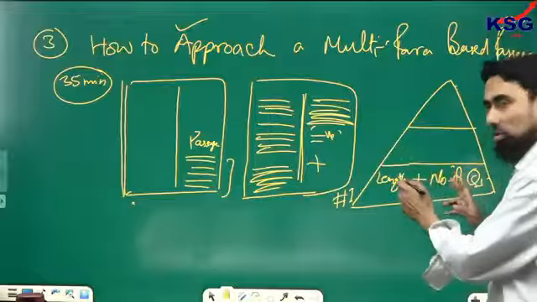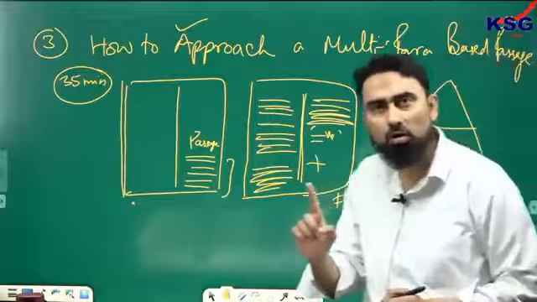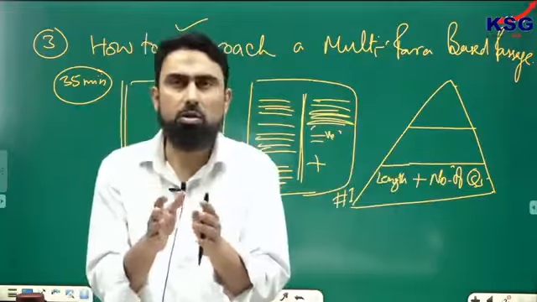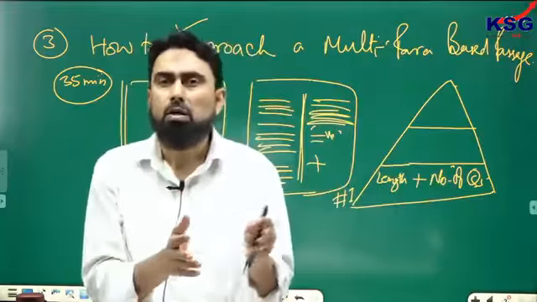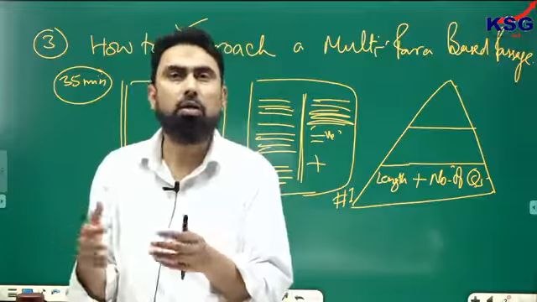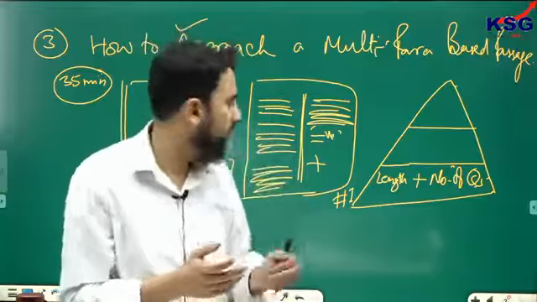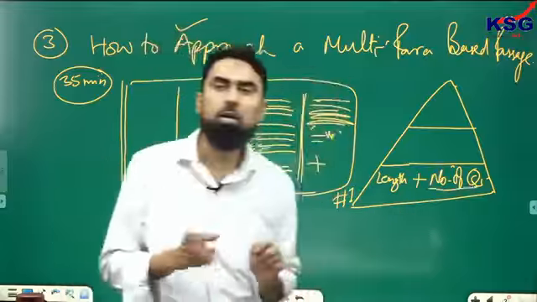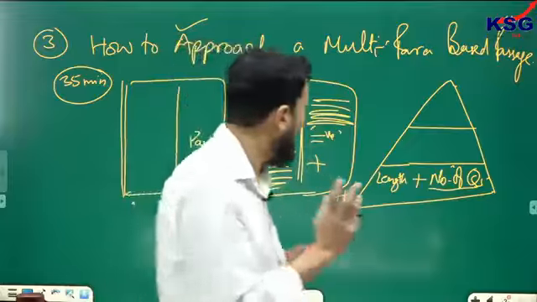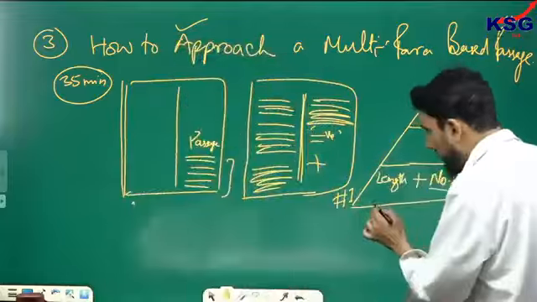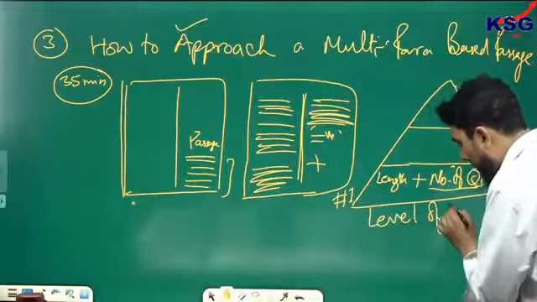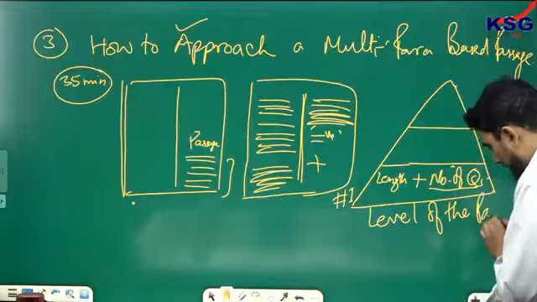So dear, length is the first factor you will go for, right? So that you don't lose time. And many students have suffered because they just came across a passage and started reading it, and when they turned over the page, they found the passage was too long and it was a time wastage. Number two factor, the number of questions you will look at in case UPSC asks. And number three factor is that you should look at the level of the passage. Level of the passage is again very important.